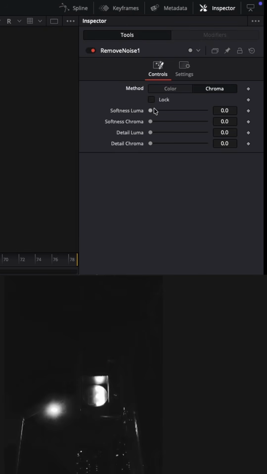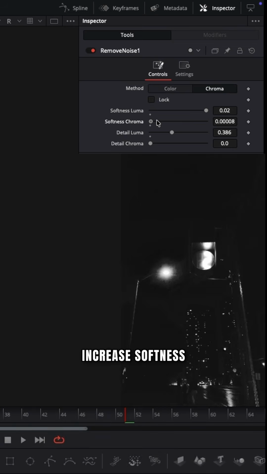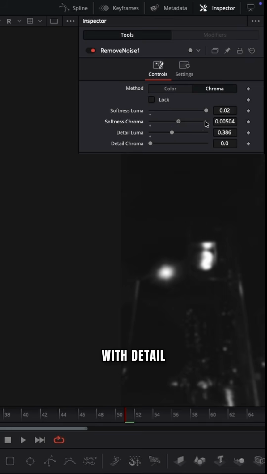Switch to chroma. Lower softness, luma, to reduce grain. Then use detail luma to restore clarity. For chroma, increase softness until noise disappears, then bring detail back with detail chroma. It's always a balance. Too much softness will damage the image.